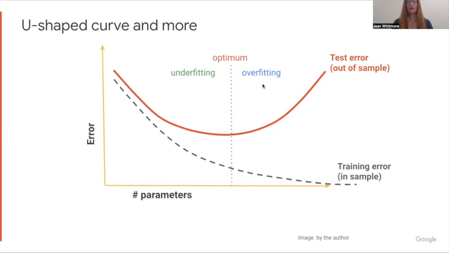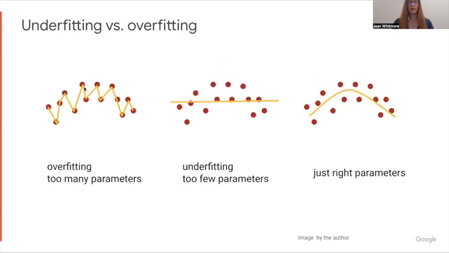Let me also show visually what the difference is between underfitting and overfitting. In overfitting, there are these points, and we have the same number of parameters as points, and you can see that this jagged line can connect all of them. So there's perfect in-sample fit, 0 error in-sample. In this middle diagram, there's only the intercept parameter, 1 parameter, and so the best fit line is going to miss a lot of the points. There's fairly high in-sample and out-of-sample error. Well, I'll discuss out-of-sample in a moment.